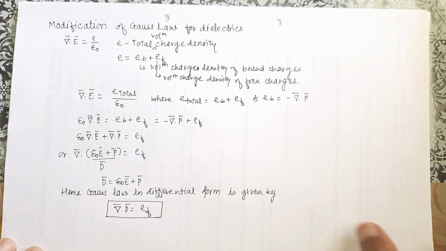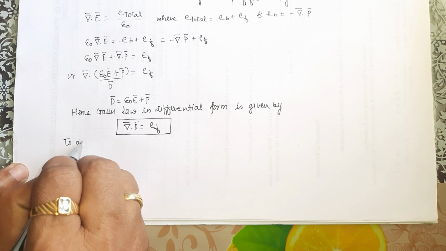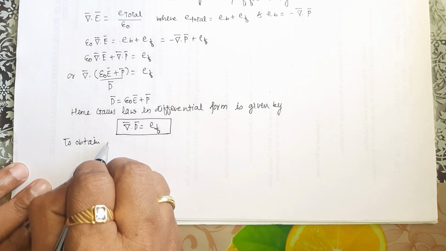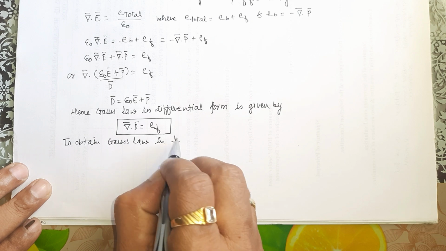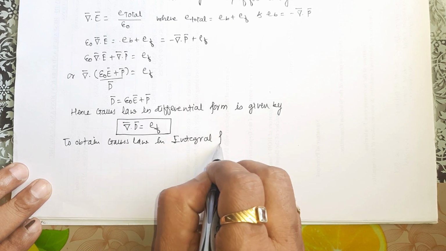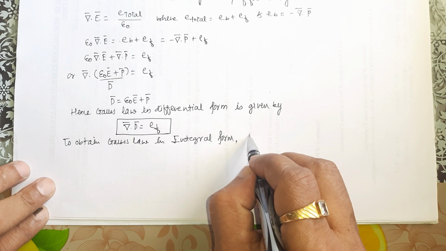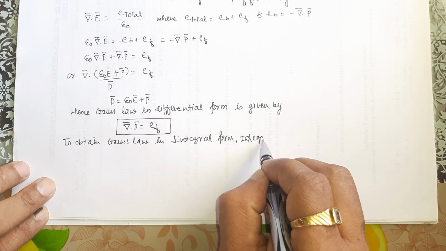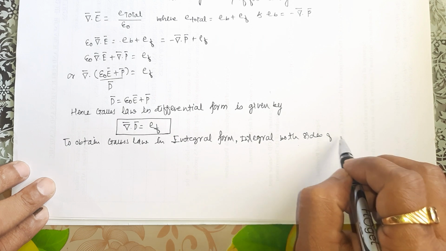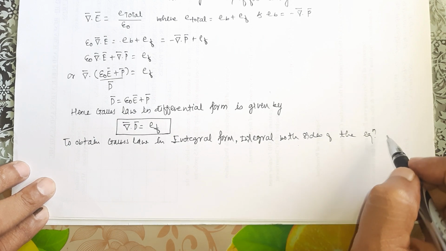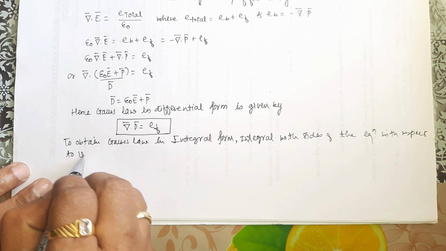To obtain the Gauss law in integral form, we take the integral on both sides of the equation with respect to volume V dash.